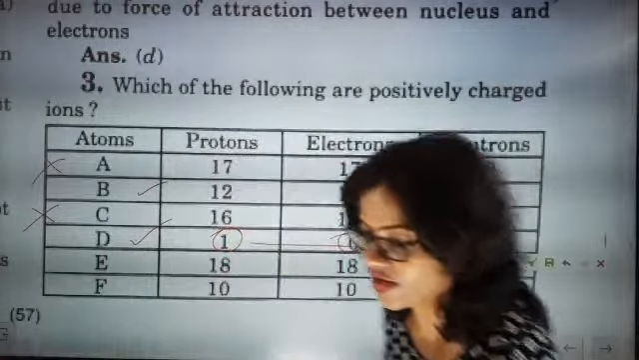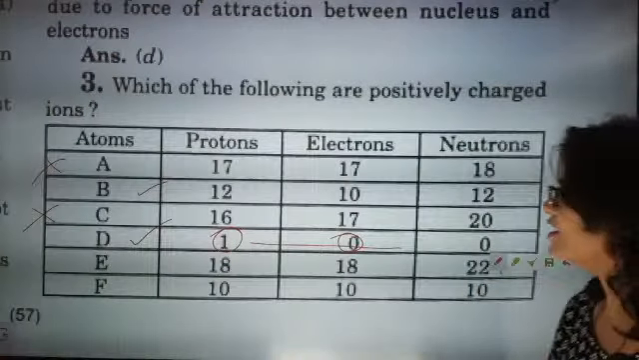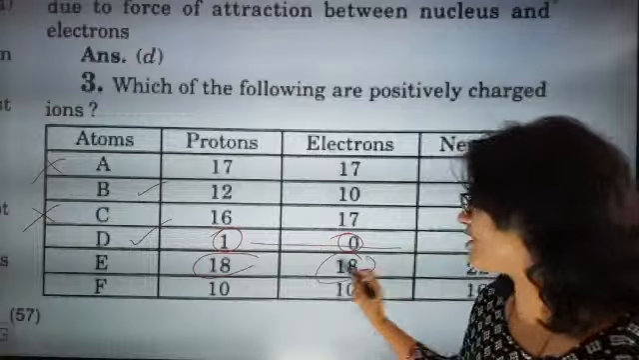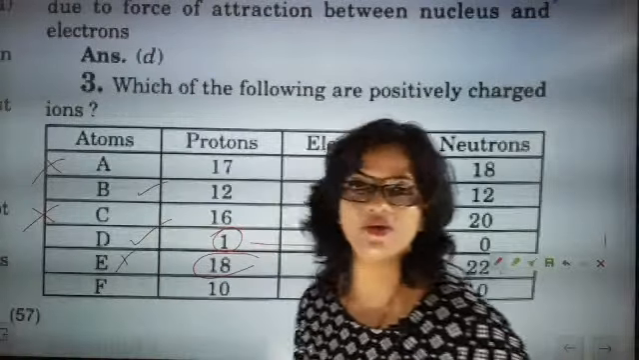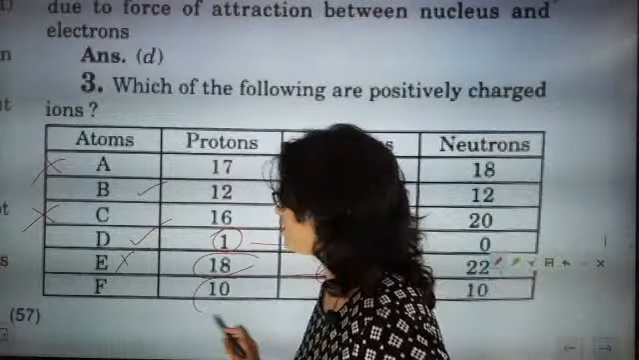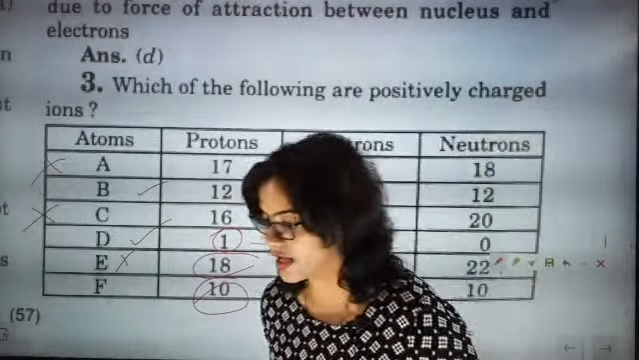Super answers. Very good. Next, the electron number and proton number are the same, so that means it is not at all an ion. Now here the proton number and electron number are the same, so again it is not at all an ion.